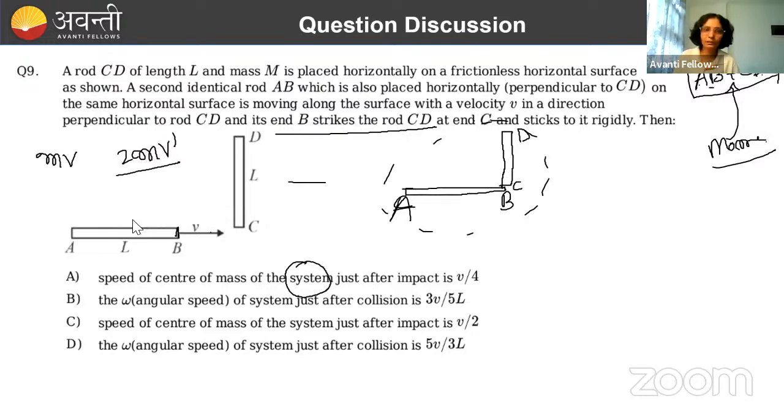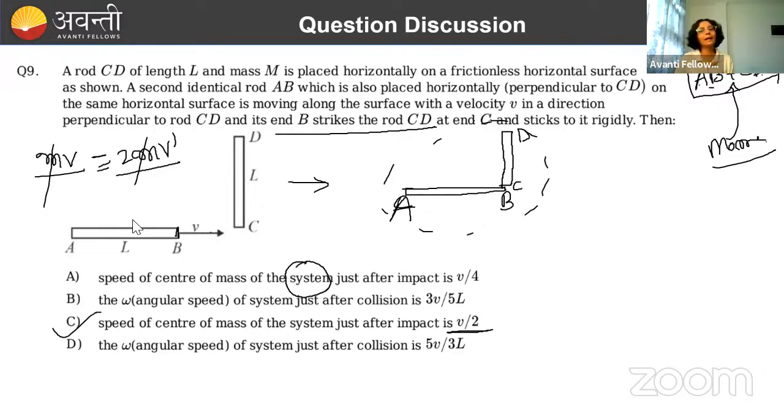And this velocity must be in the forward direction, because initial momentum of system is in forward direction. So this must be equal, right? M, if you cancel, v dash will be equal to V by 2. So speed of center of mass of system just after impact is V by 2. Yes. So this is this.